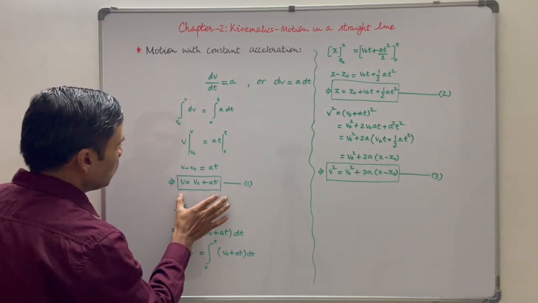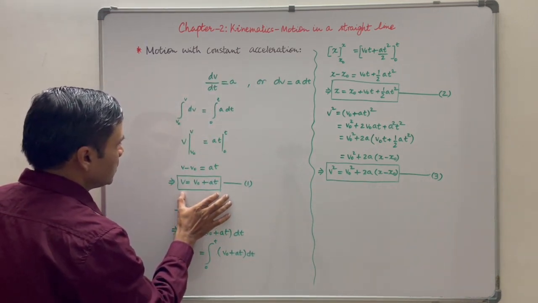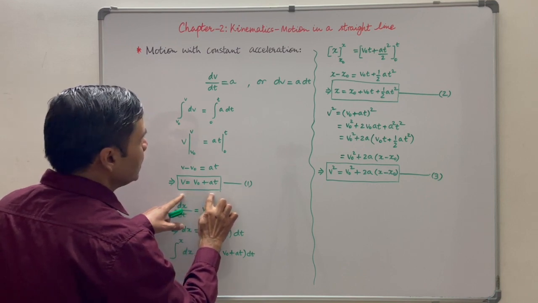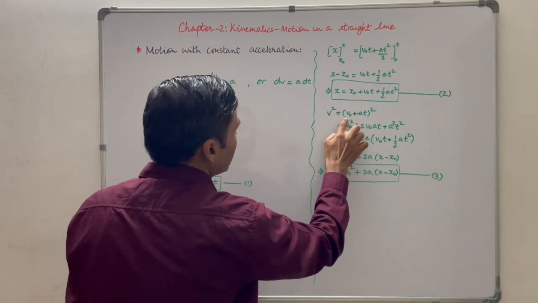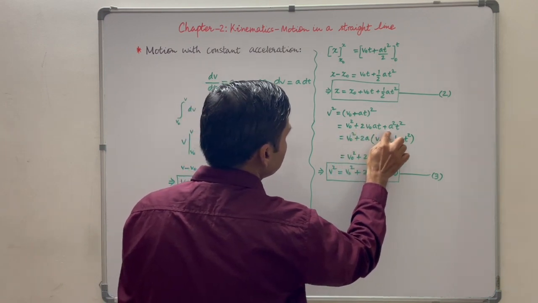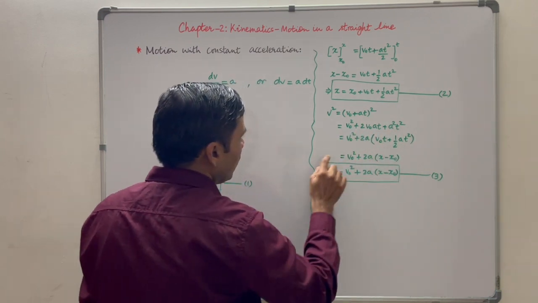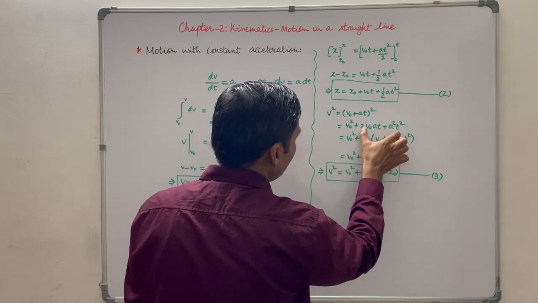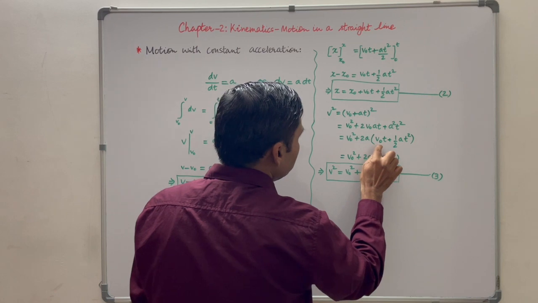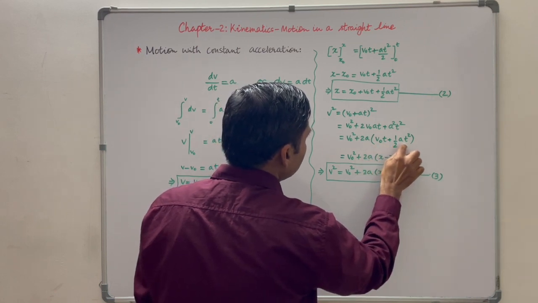Now square both the sides of the first equation. So we get v square is equal to (v0 plus at) whole square. We can expand this as v0 square plus 2v0at plus a square t square, or v0 square plus, take 2a common in both terms, so we will get (v0t plus half at square) in bracket.